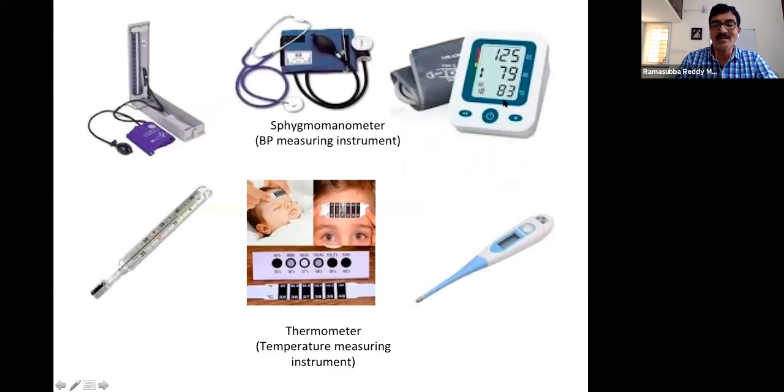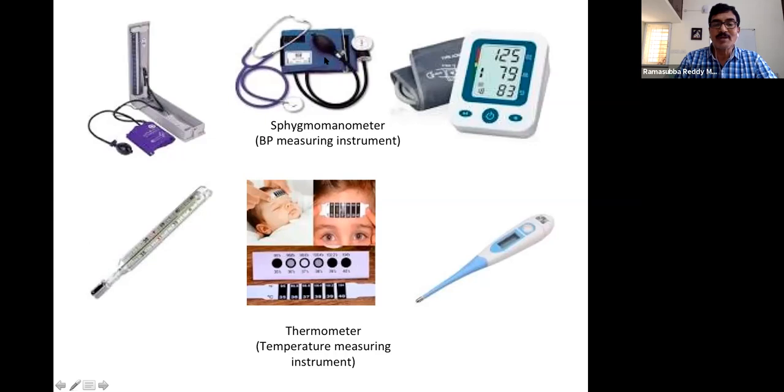This is temperature measurement. This is a strip what somebody was asking. So this strip will change its color depending on temperature. So they mark these numbers, and based on this number, we can identify what the temperature is. That strip will be placed on the forehead or maybe some place where it is not disturbed.